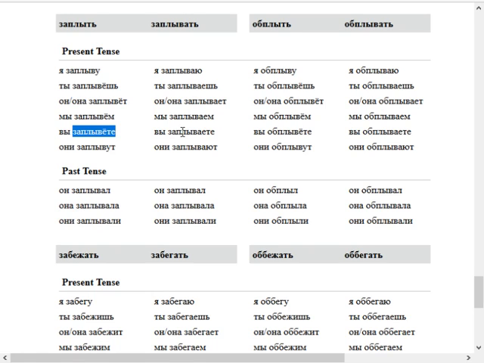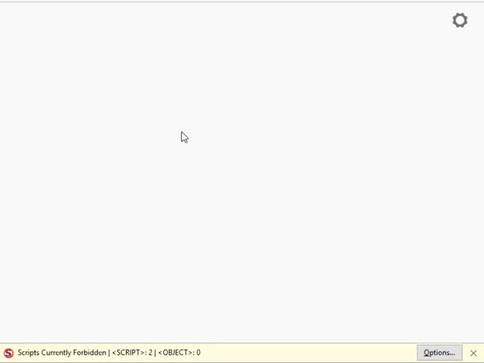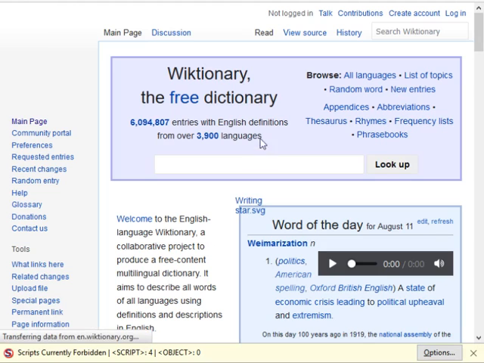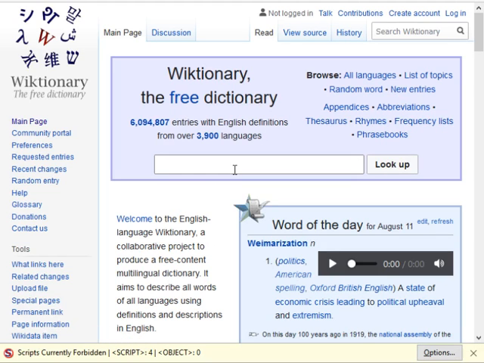Now, I'm wondering, hold on. Let's go to Wiktionary and see what we can say.